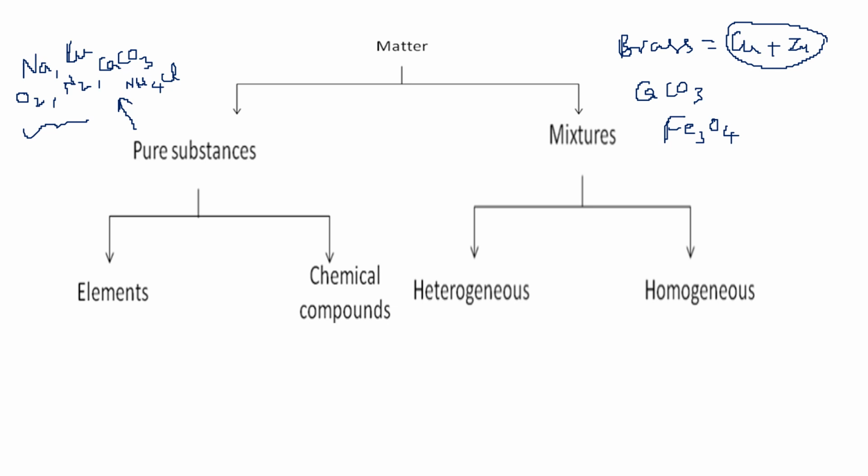Then you take copper. Copper is also an element. Or you take O2 or N2. It contains all Na atoms, all Cu atoms, all O2, all N2. A group of identical atoms, then we can call it elements.